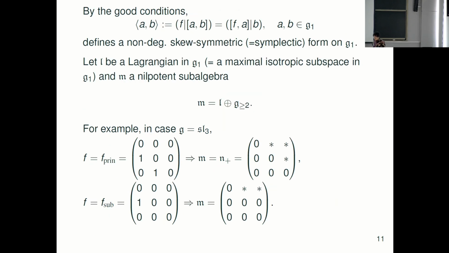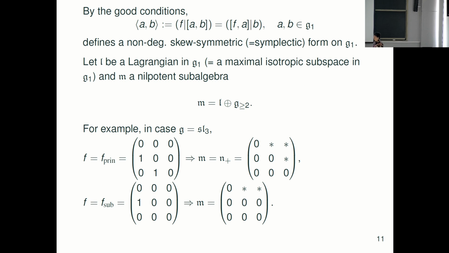So using this condition, we define a skew symmetric form on g_1. By definition, it is the pairing of f and the bracket with the Killing form. The pairing means the Killing form. But it satisfies the invariant property. So that means this maps the pairing of [f,a] with b. But a is in g_1, then [f,a] is in g_{-1}. So this means this pairing is between g_{-1} and g_1. But g_{-1}, g_1 is a non-degenerate pair. So this means this pairing is non-degenerate. So this defines the non-degenerate skew symmetric form. It means this g_1 becomes a symplectic space. Then we take a Lagrangian L inside this g_1.